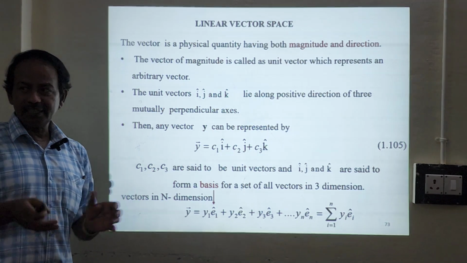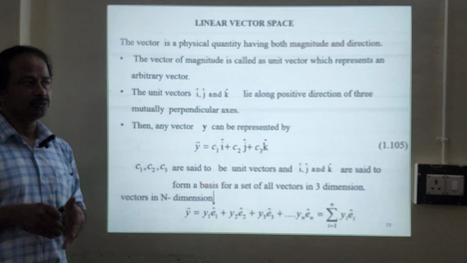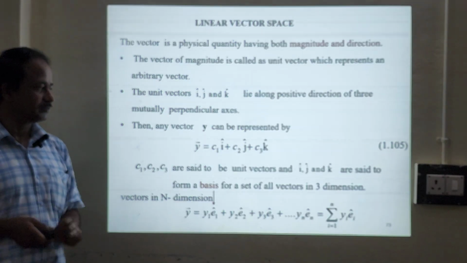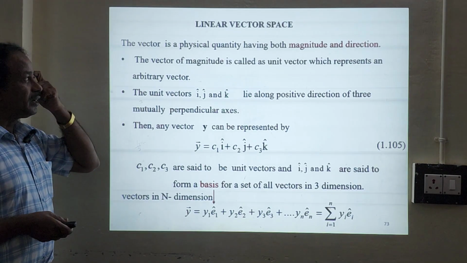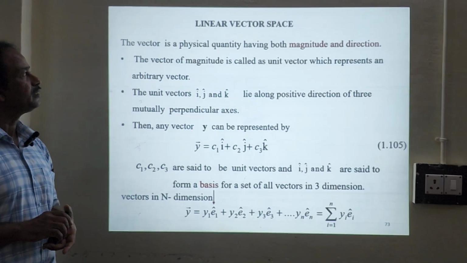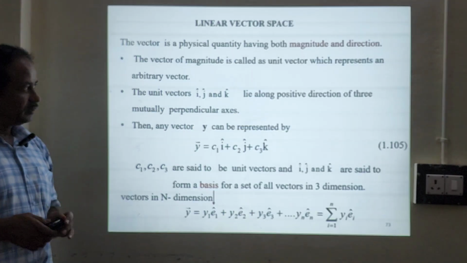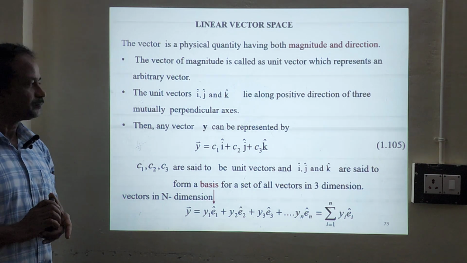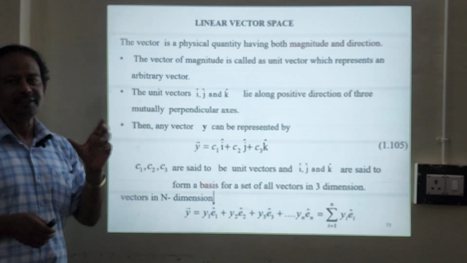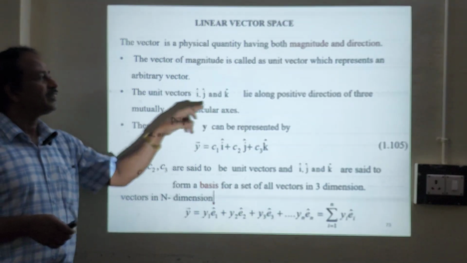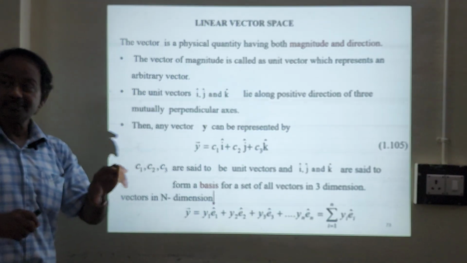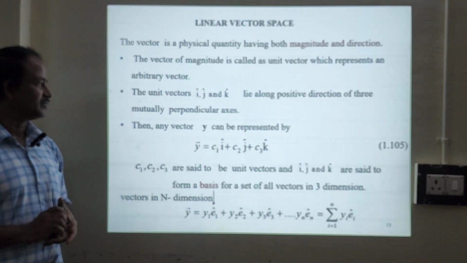So a linear vector space has to have some properties, especially addition and multiplication, which we are going to see now. Before that, of course we know a vector is a physical quantity having both magnitude and direction. The vector of magnitude one is called a unit vector, which represents an arbitrary vector. Suppose we consider 3D real space. i, j, k are mutually perpendicular to each other, and they are nothing but a basis of 3 vectors. So they are the basis.